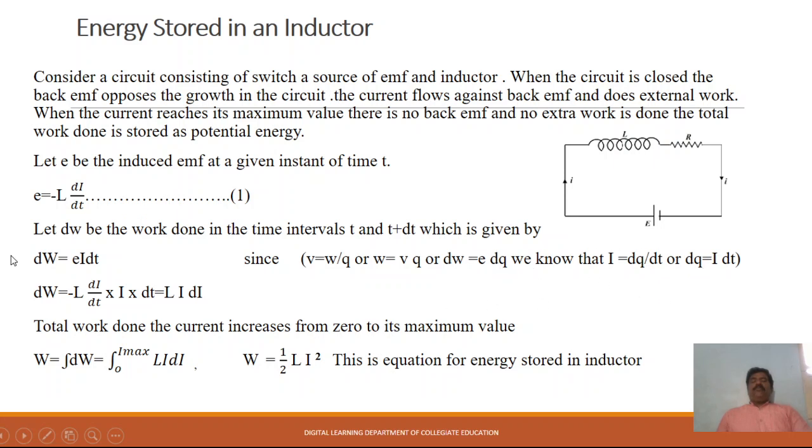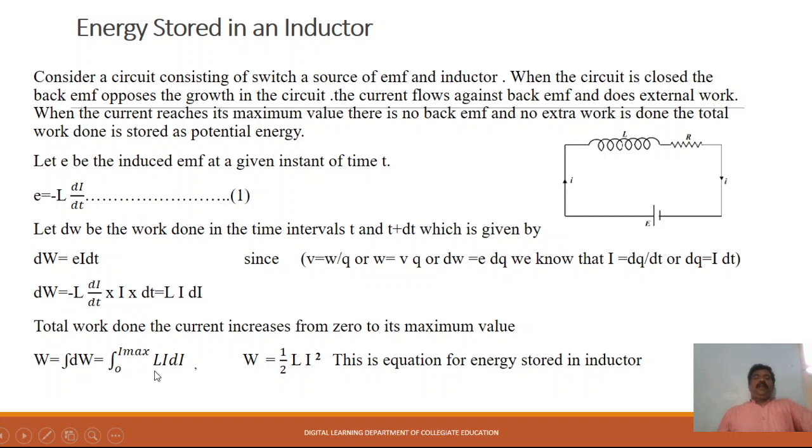Substituting the value of E in the above equation, dW is equal to L di by dt into i into dt. The dt gets cancelled, so dW is equal to L i di. The total work done to increase the current from 0 to its maximum value, W is equal to the integration of dW, integrating the above equation with the limits of 0 to I maximum.